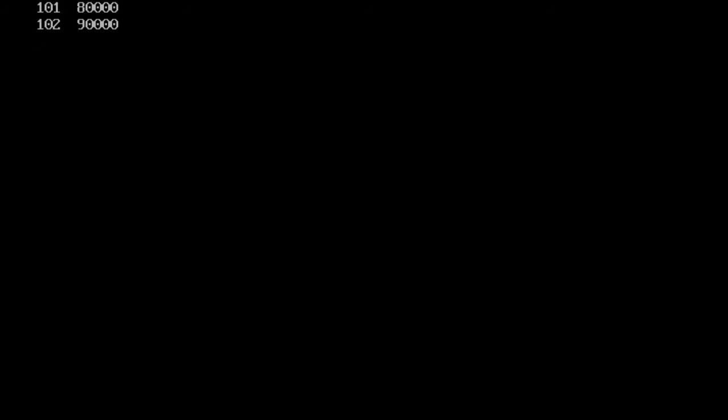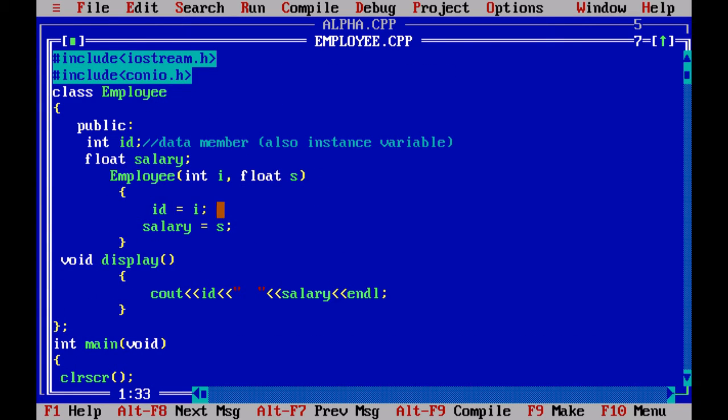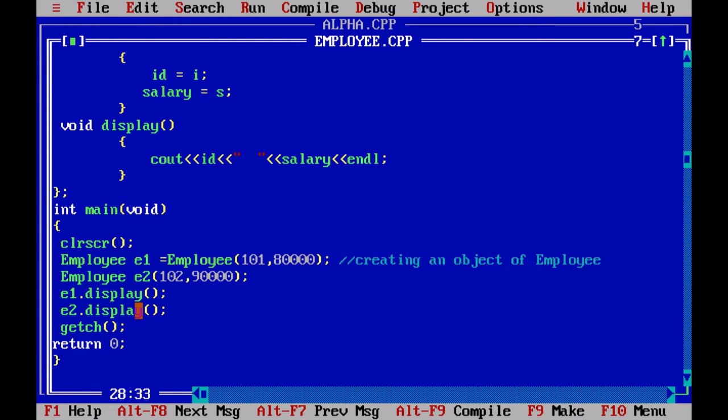So first one is 101 and 80,000, and 102 and 90,000. So when object e1 is created, the constructor will be called, and it will set id to 101 and salary to 80,000. And when e2 is created, it will set id to 102 and salary to 90,000. So the output is like this.